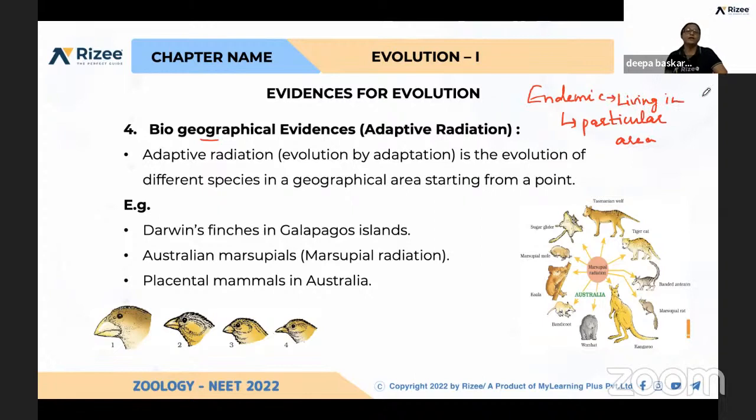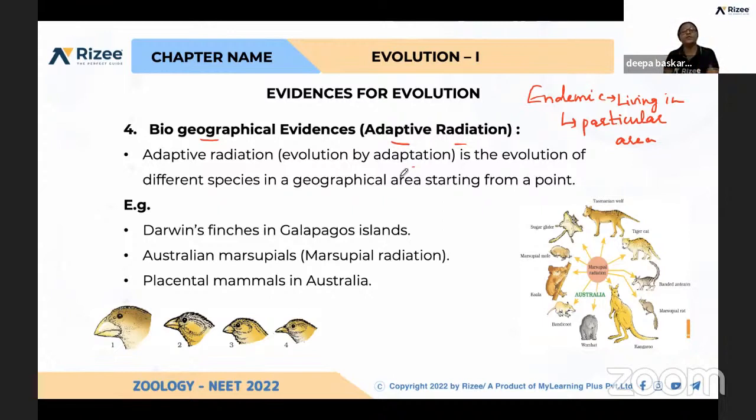Living in a particular area. So like that, biogeographical evidences prove how the organisms have evolved. First one is adaptive radiation. Adaptive radiation means evolution by adaptation. Adaptation means the situation is not the same.